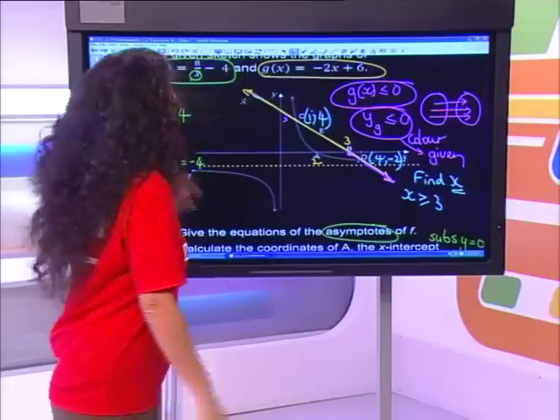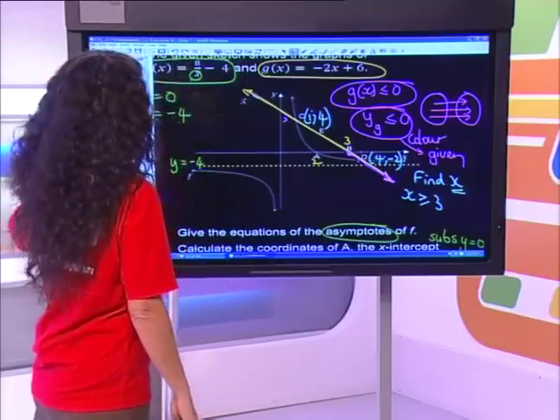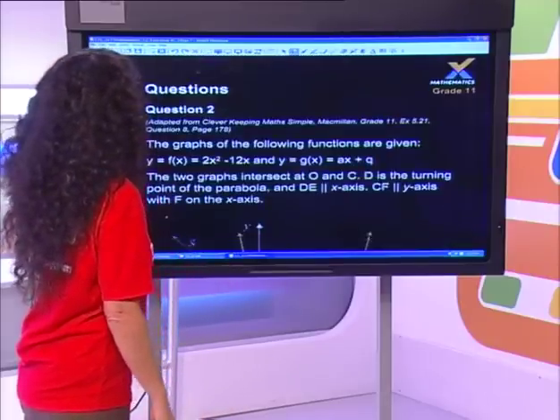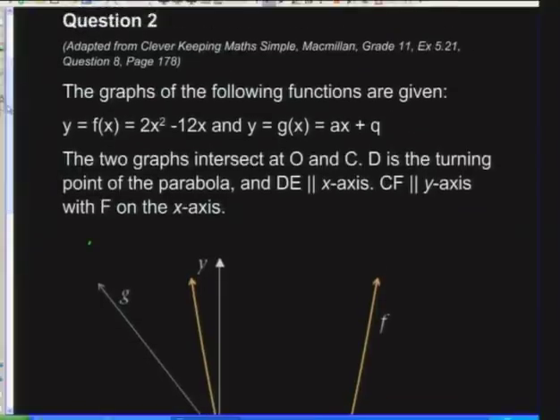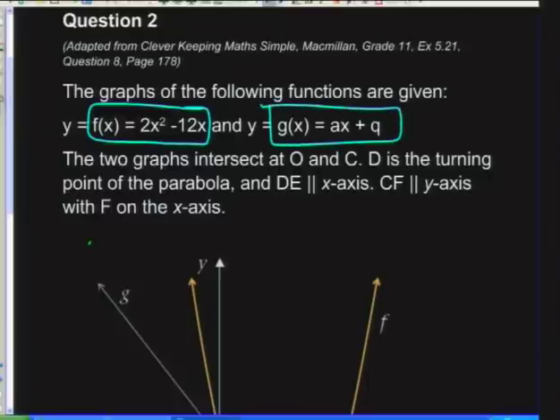Thank you. Right, the next question we have is, again, from Macmillan's book. This time round, we've been given one function, f of x is 2x squared minus 12x, and the other function has got some missing information. Again, we'll do some analysis. What kind of function is this? Quadratic, because the highest power is 2, and for the other the highest power is 1, so therefore that's a linear.